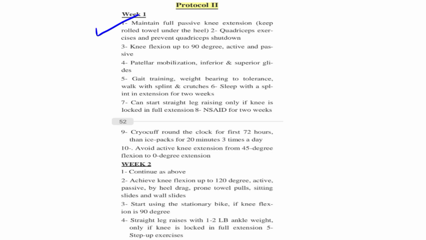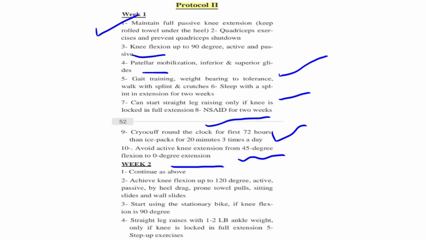In week 1: maintain full passive knee extension, quadriceps exercises, knee flexion up to 90 degrees, active and passive both, patellar mobilization, gait training, weight bearing as tolerated, SLR, and NSAIDs, non-steroidal anti-inflammatory drugs, for 2 weeks. Cryo cuff around the clock for the first 72 hours, then an ice pack can be used for 20 minutes 3 times a day. Avoid active knee extension from 45 degrees flexion to 0 degrees extension.